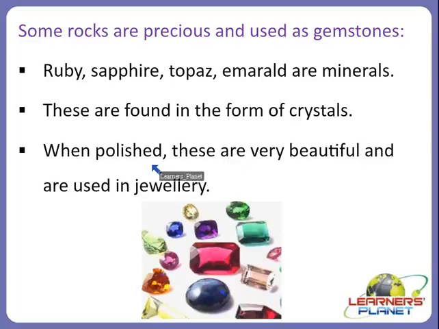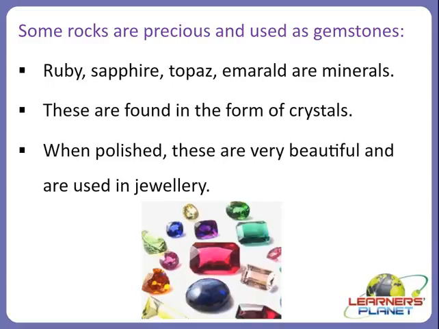When they are polished, they are very beautiful and are used in jewelry, right? So these are some of the very fine and beautiful crystals which can be used as gemstones, right?